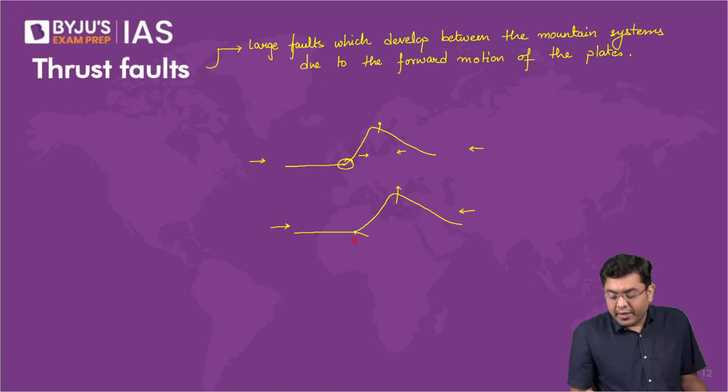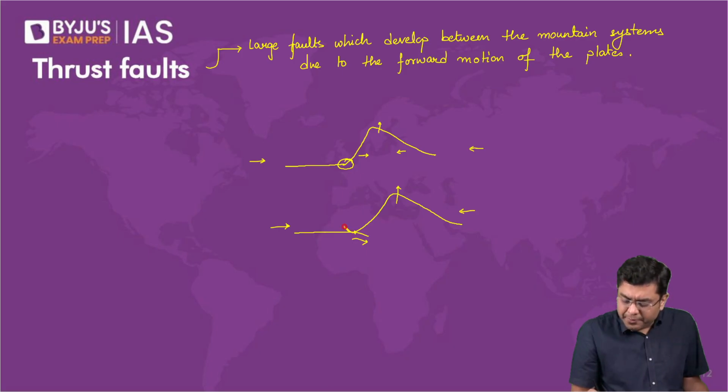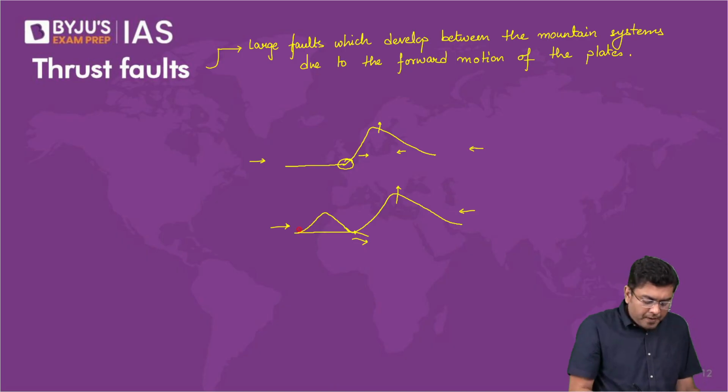While there was some movement happening here, there was a point of resistance, and that led to the emergence of the second range. Yes, very good. We have covered this in the portion on plate tectonics already, so you would be aware of this. That is how you had the creation of a thrust fault and another range would get created.